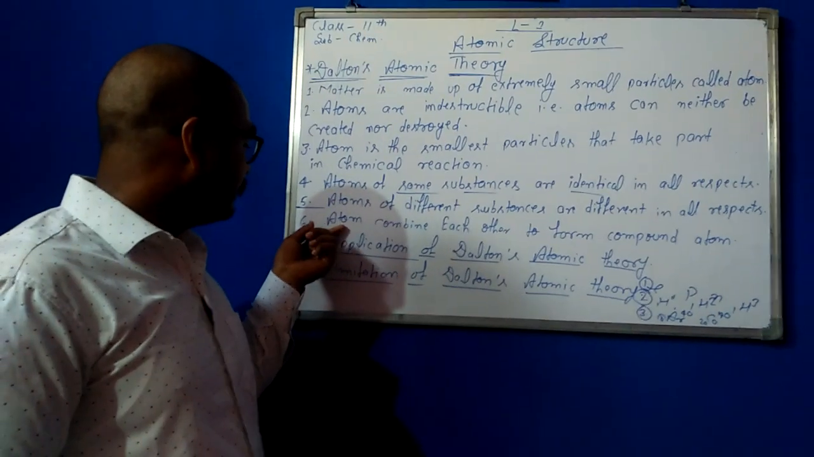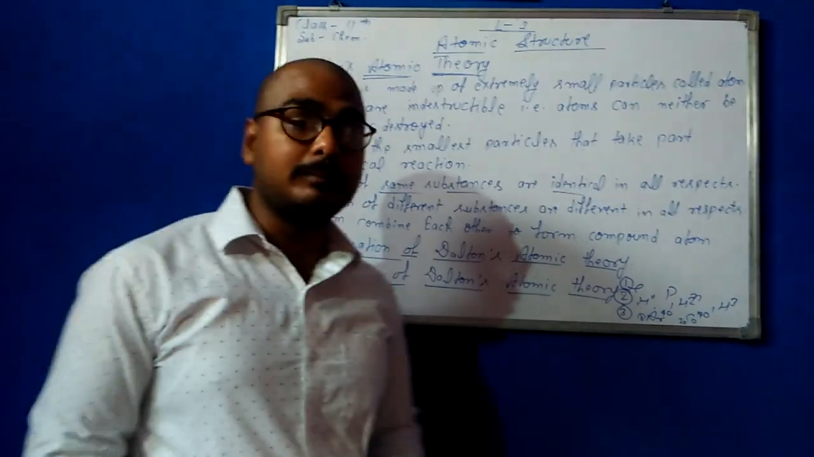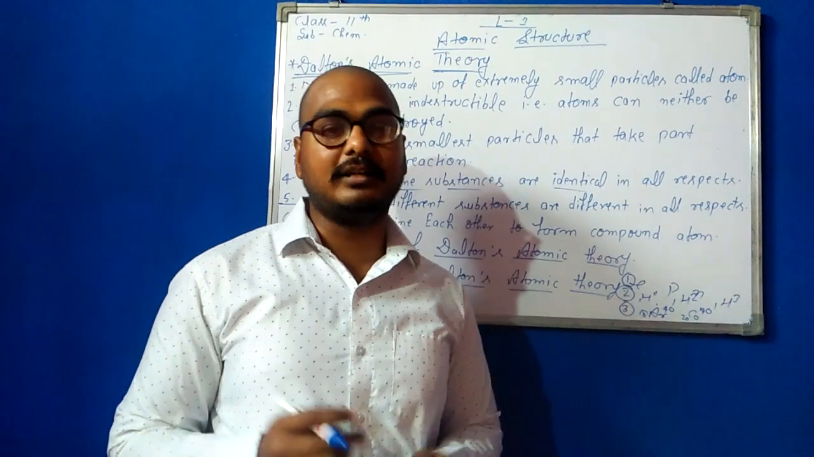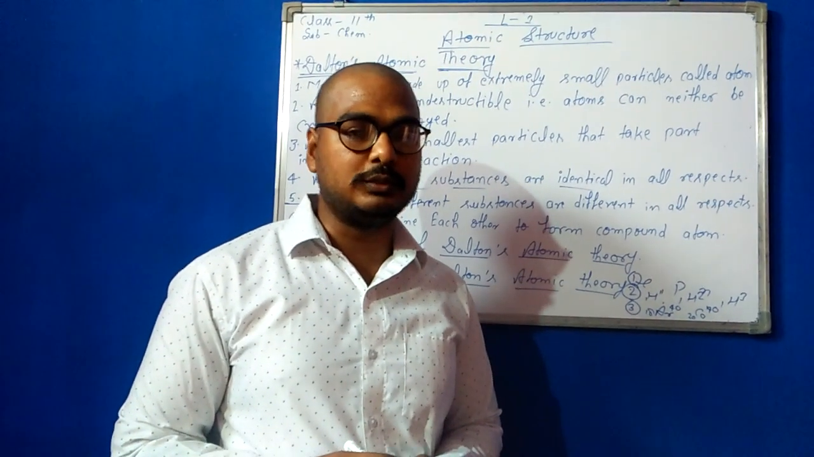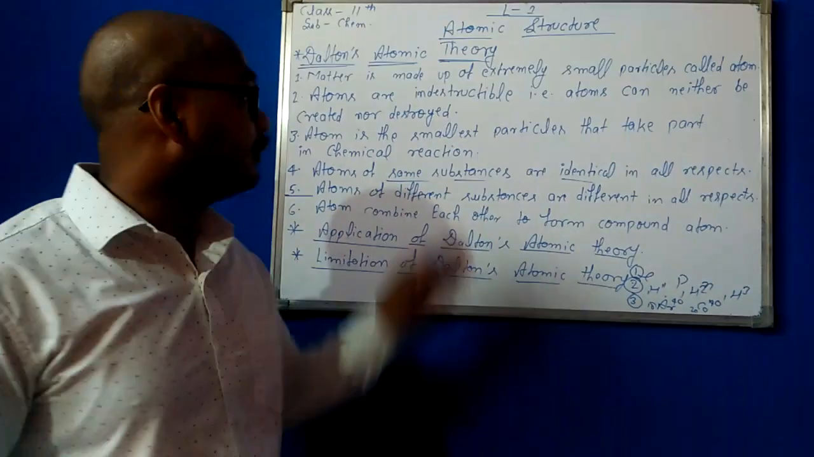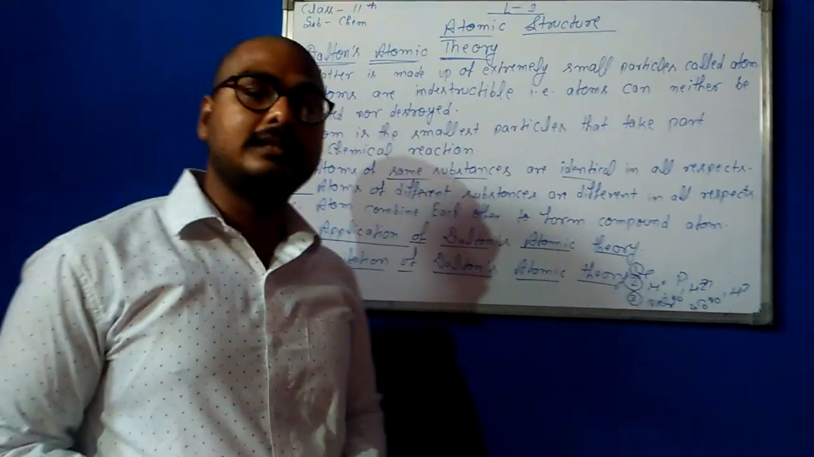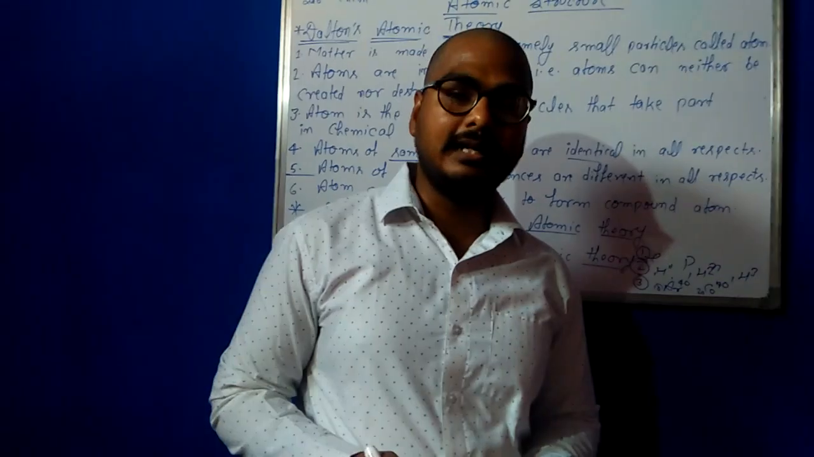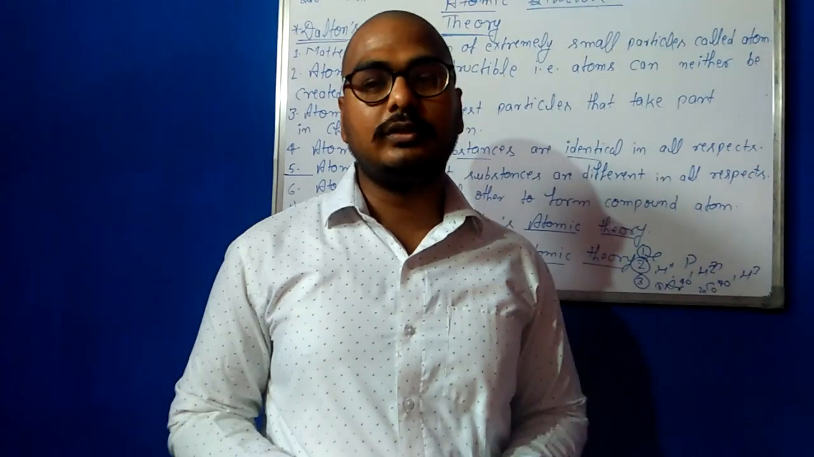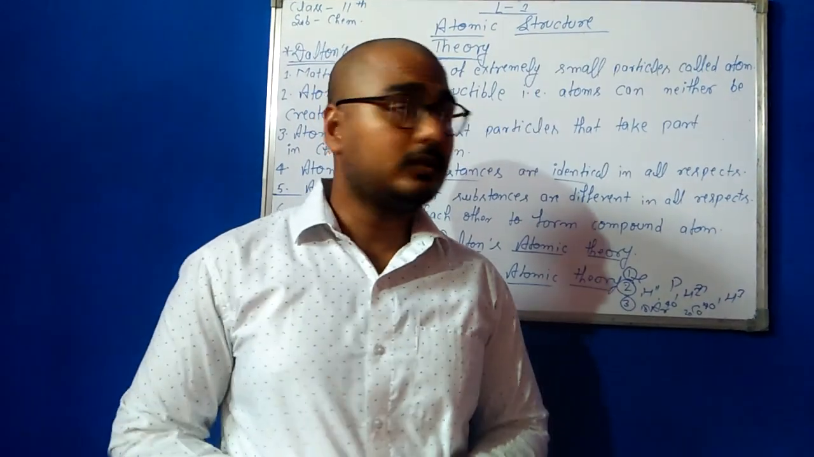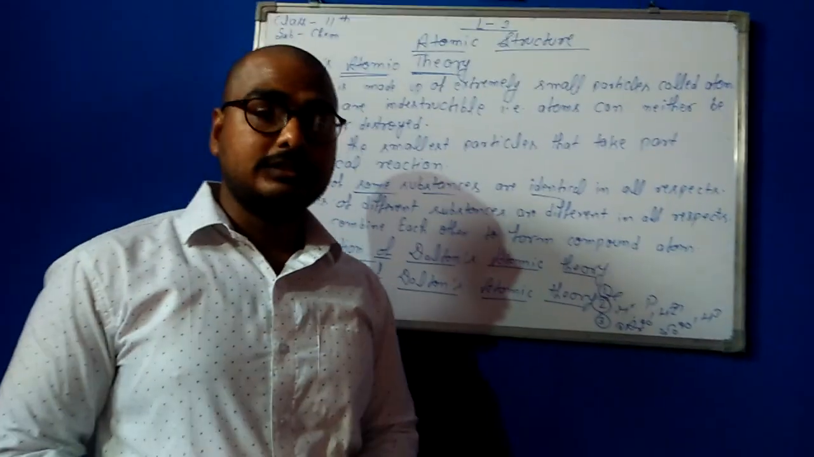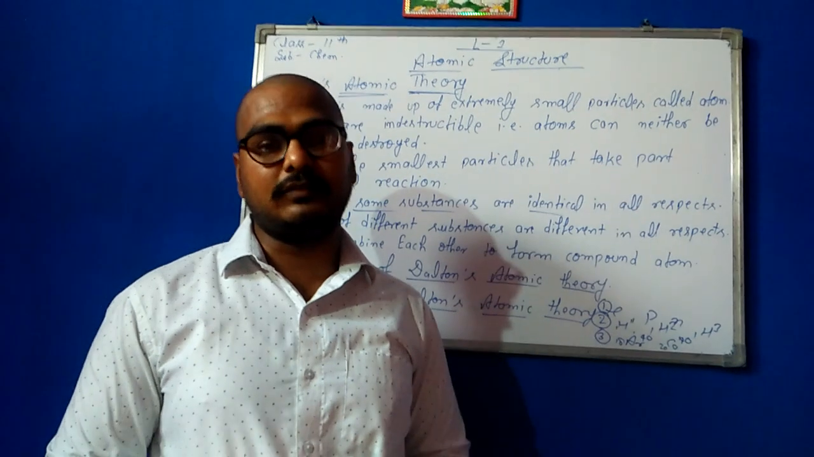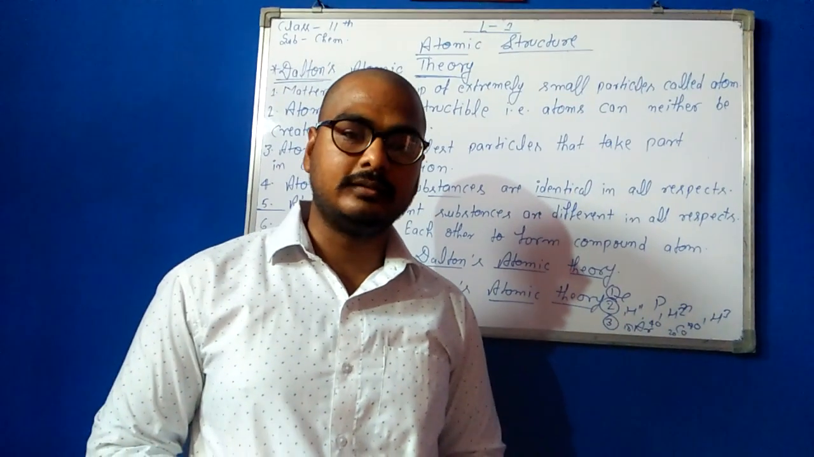In the sixth point, atoms combine with each other to form compound atoms, but now we know atoms combine with each other and form molecules. Here we have studied Dalton's atomic theory, the application of Dalton's atomic theory, and the limitations of Dalton's atomic theory. In the next video, we will study more about the atomic structure chapter, the discovery of electron, proton and neutron.